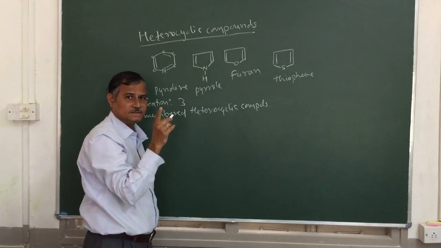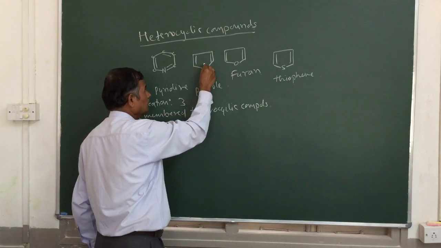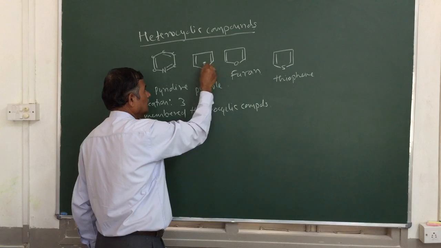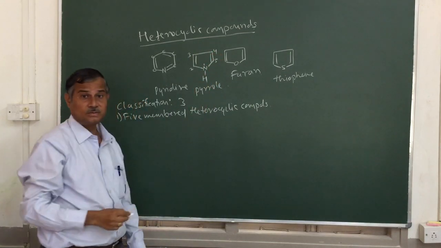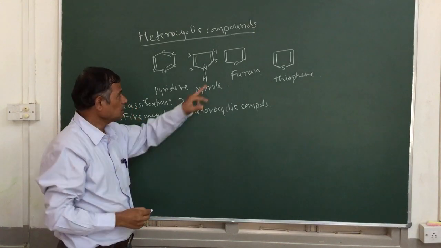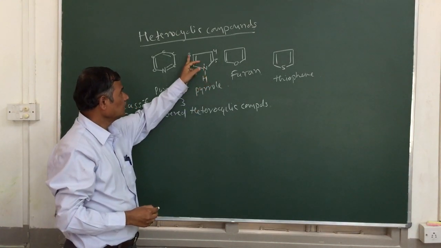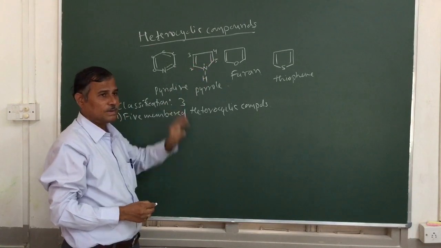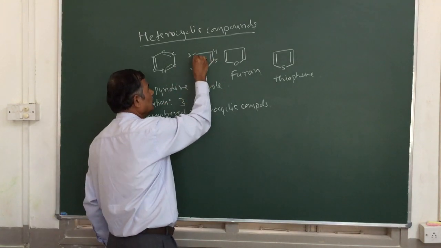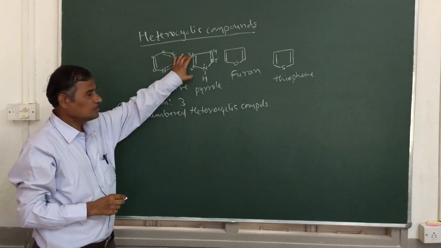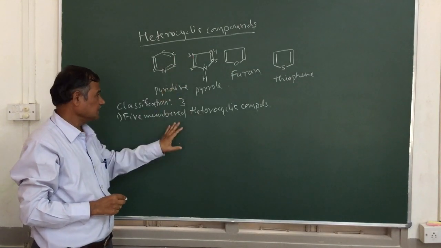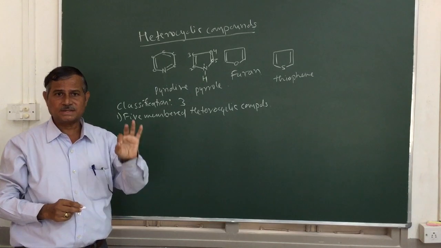So how to number these heterocycles? You should start from the heteroatom as number 1, then 2, 3, 4 and 5. So the heteroatom should be given number 1. So numbering should be from the heteroatom: 1, 2, 3, 4, 5. So there are 5 members. That means 1 nitrogen atom is there and there are 4 carbon atoms in the ring system. So it's a 5-membered heterocyclic compound. That means they contain 5 members in the ring system.